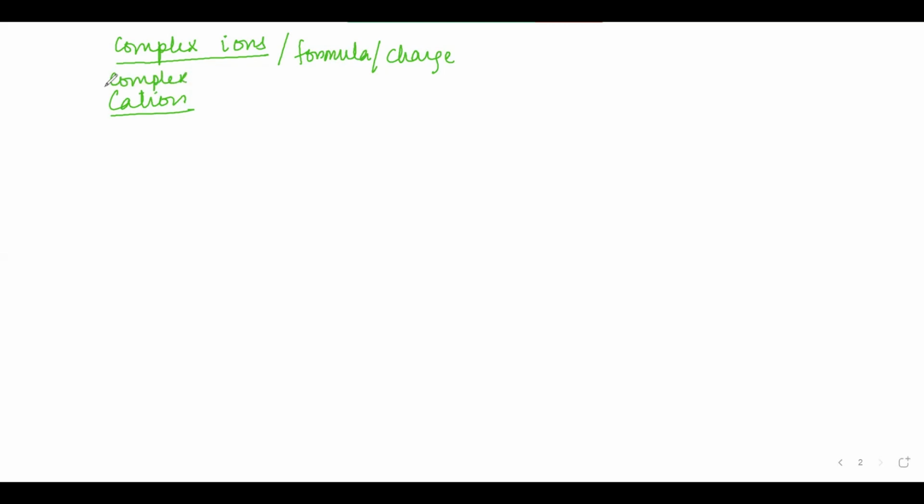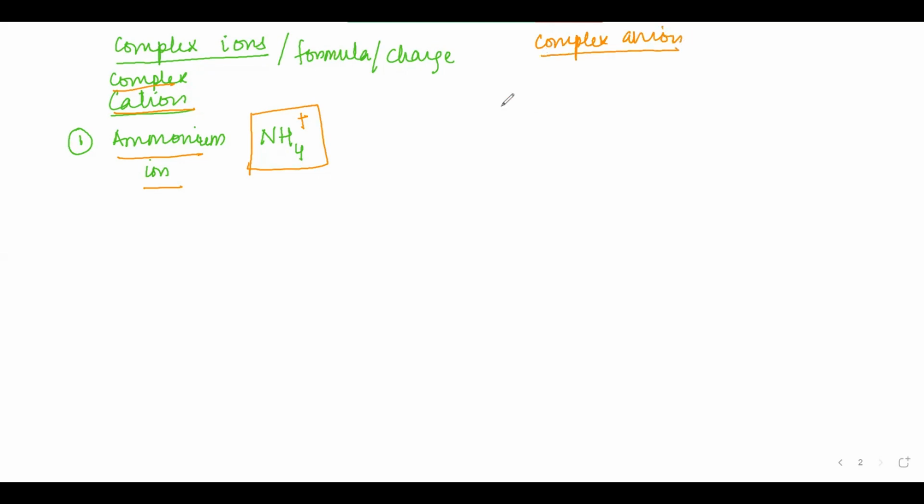So under the category of complex cation, we have only one present, that is basically your ammonium ion. The formula is NH4 positive, and the charge is positive. So this is a formula and this is a charge. You need to remember the formula and the charge for ammonium, and this is the only one complex cation. But we have multiple complex anions. So let's start with the complex anions.